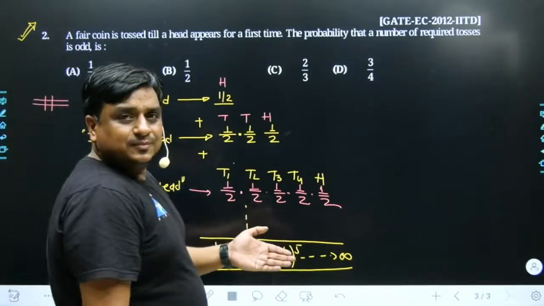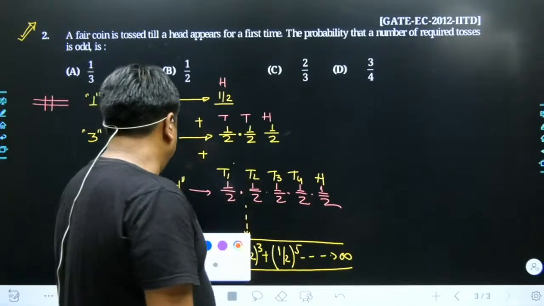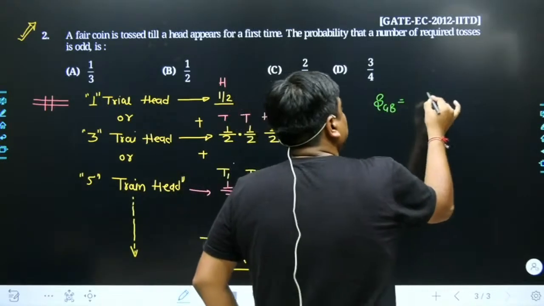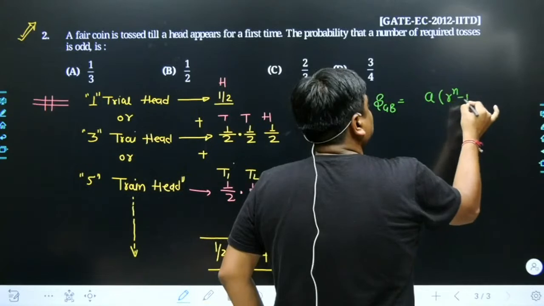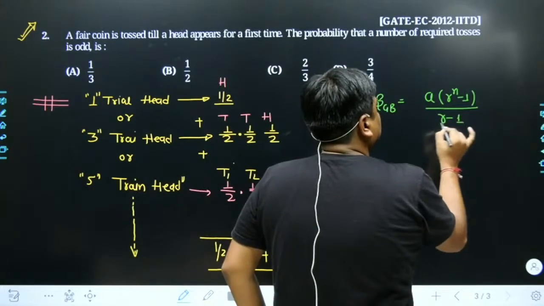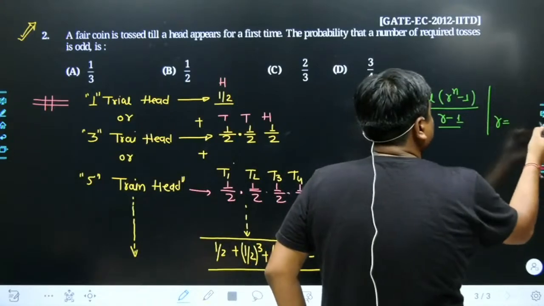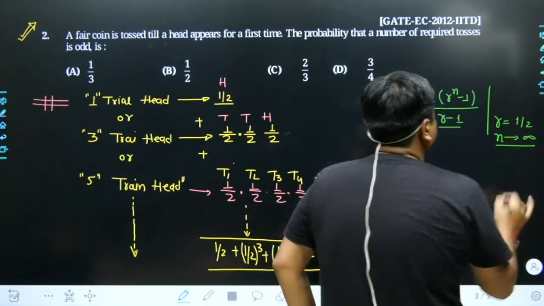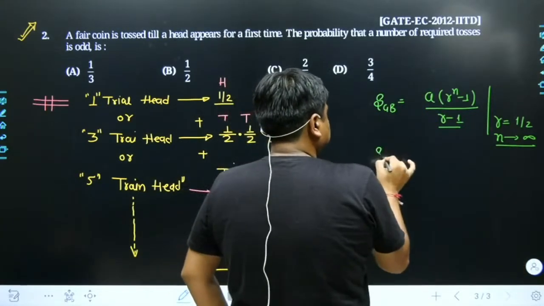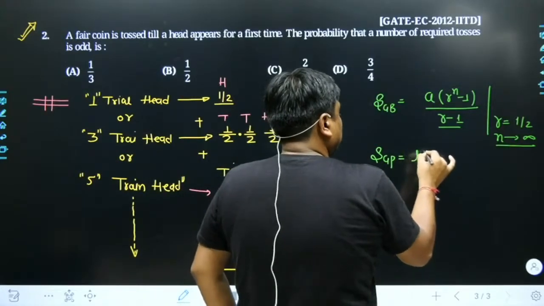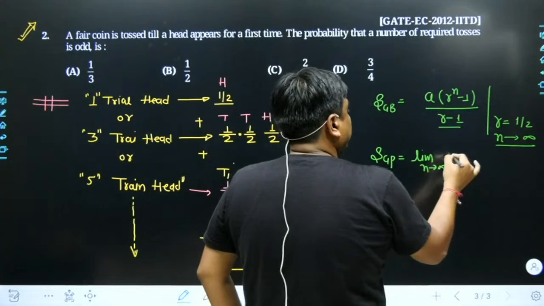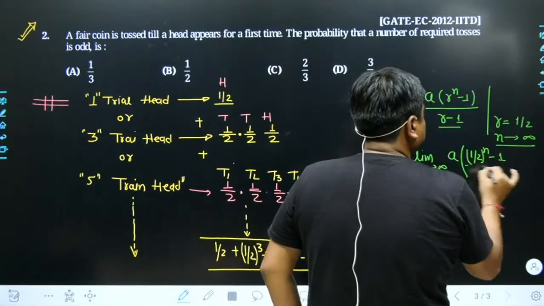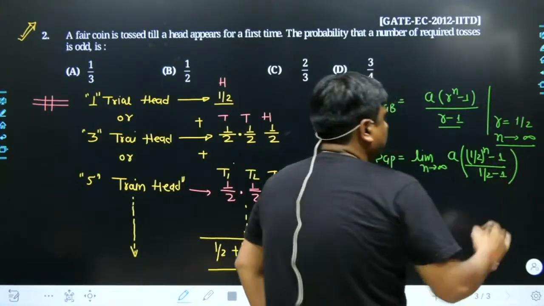So its addition had a formula, and as we know, S in GP series is equal to A (r to the power of n minus 1) divided by (r minus 1). In this problem, the value of r is half and the value of n is tending towards infinity. So if you feed this data, limit n tends to infinity, A we will write later on, (half to the power of n minus 1) divided by (half minus 1). Agree?